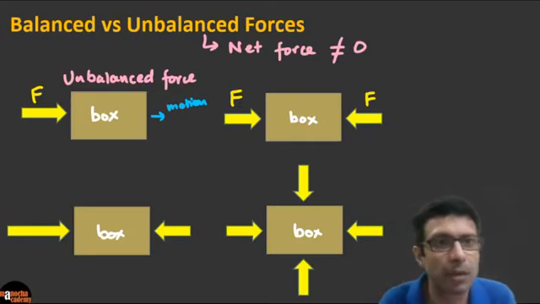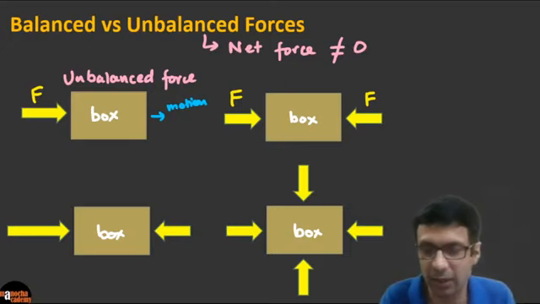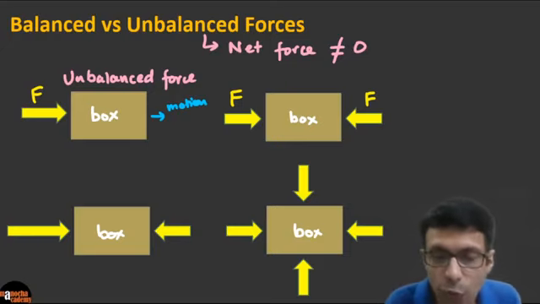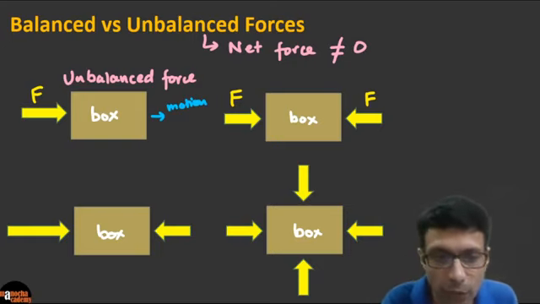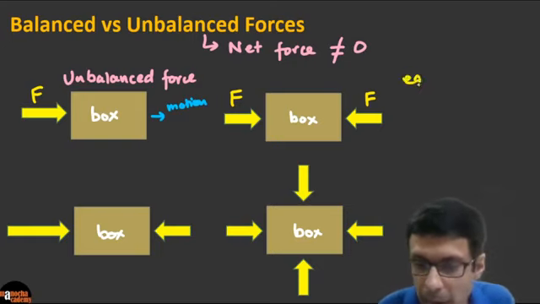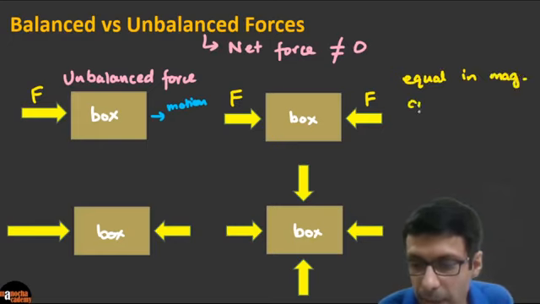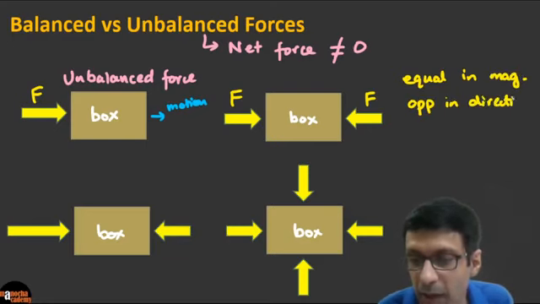Okay, very good. I see a lot of you are giving answers here. Excellent. Not move. Correct. Because what will happen here, please look carefully, since the two forces are equal in magnitude, F and F. It's not F and 2F, so both are equal in magnitude but opposite in direction, so you can expect they will cancel each other.